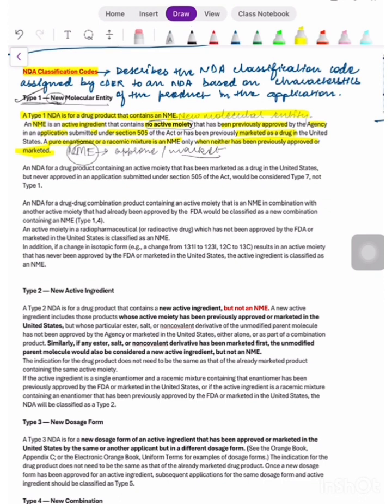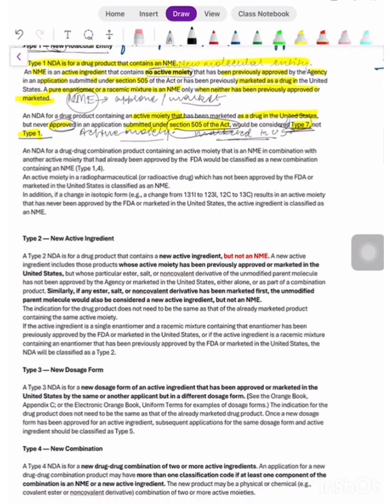An NDA for a drug product containing an active moiety that has been marketed as a drug in the US but never approved in an application submitted under Section 505 of the Act would be considered type 7 and not type 1 entity. So what they are trying to say here is that you might have an active moiety in your drug product or drug substance, but if it has never been approved in an application, however it has been marketed in the US, and it's not approved under this section 505 of the Act, then also it will not be considered type 1, it will be considered as type 7 classification.